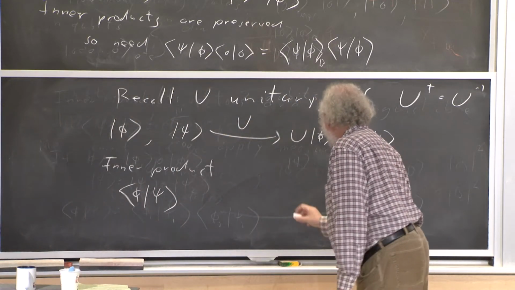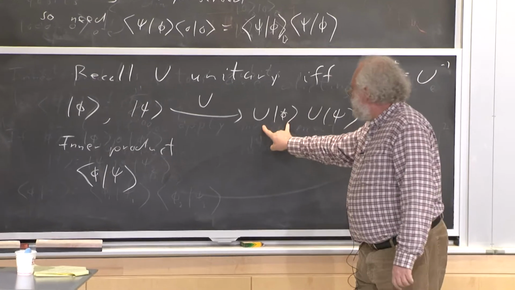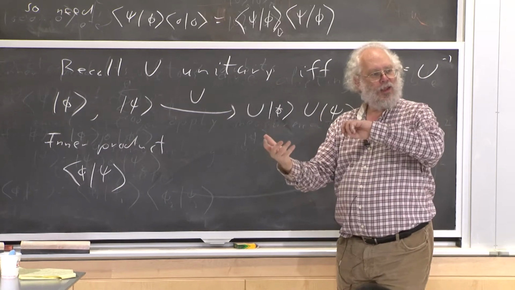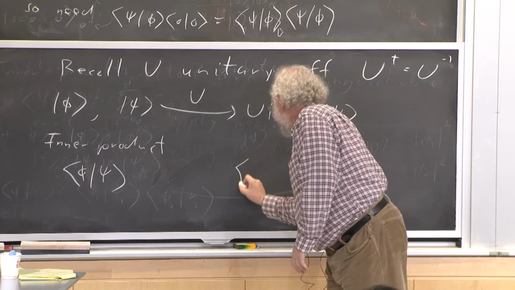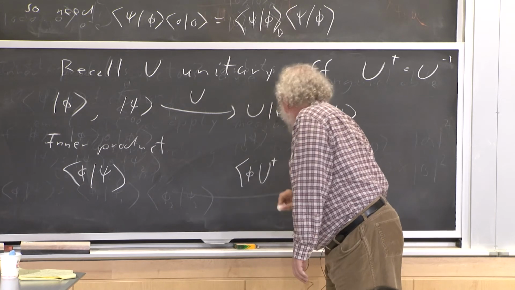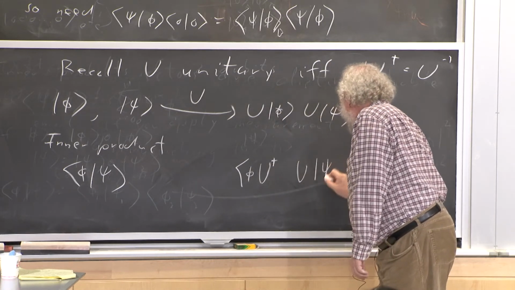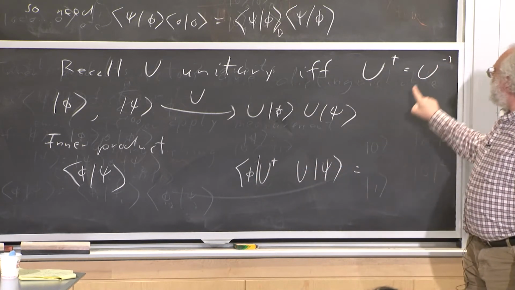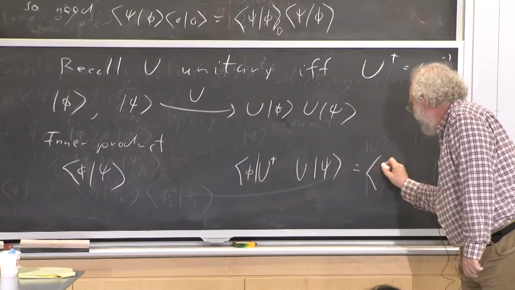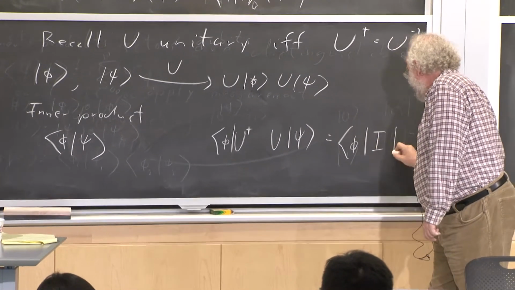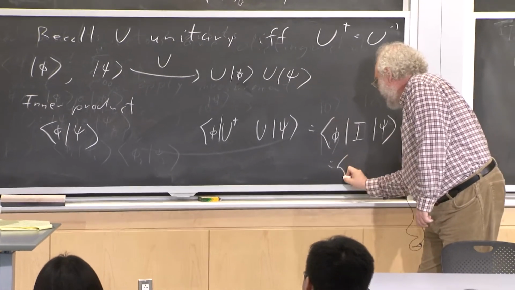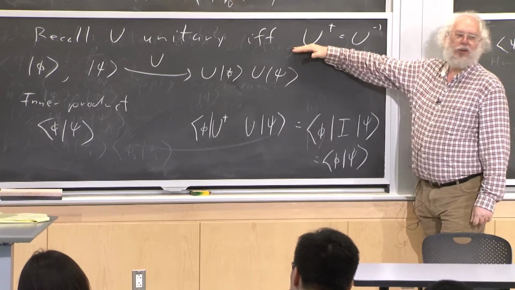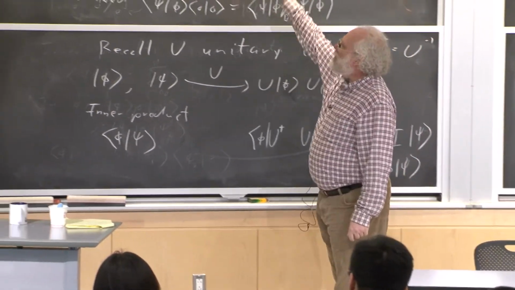And the inner product here, well, we take this ket and find the equivalent bra. So we take the conjugate transpose, and when we do that, it's phi U dagger, and then this is U psi. But remember, U dagger U is equal to U inverse U equals I. So this is phi times the identity psi, which equals phi psi. So inner products are preserved by unitary transformations. So this calculation was correct.